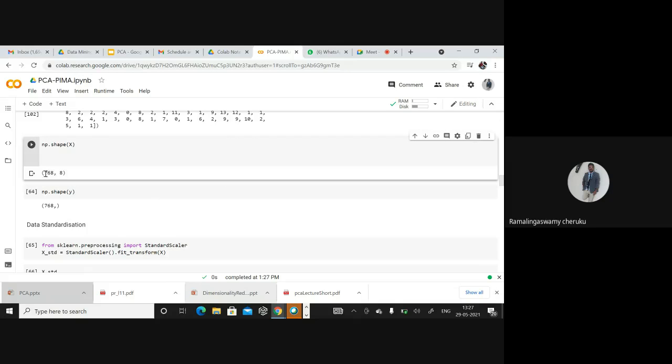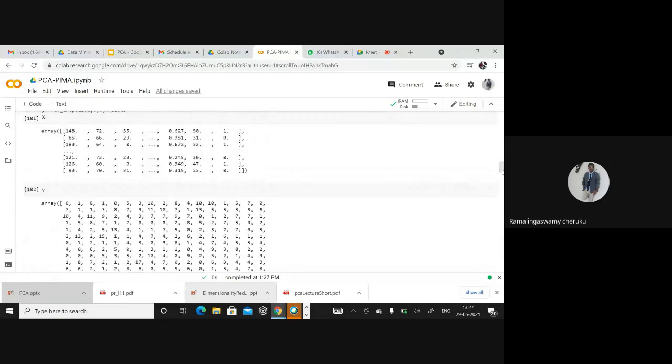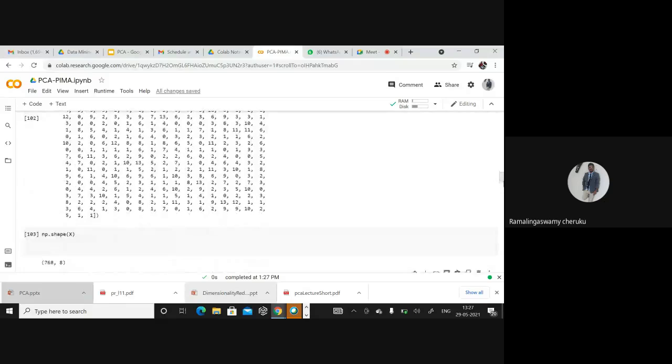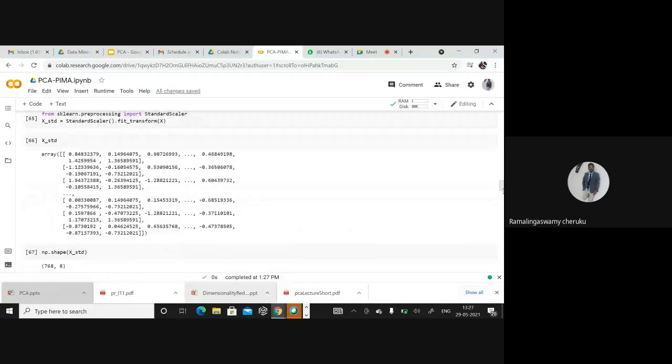Now I'm checking the size of my X matrix. It is a 2-dimensional matrix with 768 records and 8 features. And for Y, of course, there are 768 records and only one column, because this way I am separating the class labels from the data, the features.